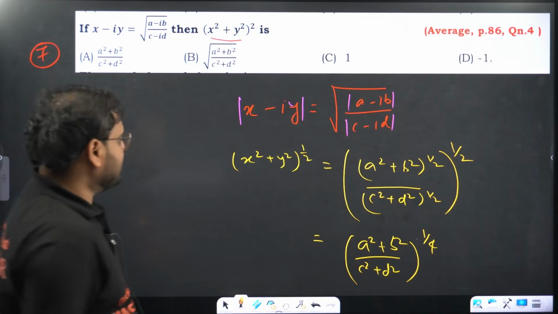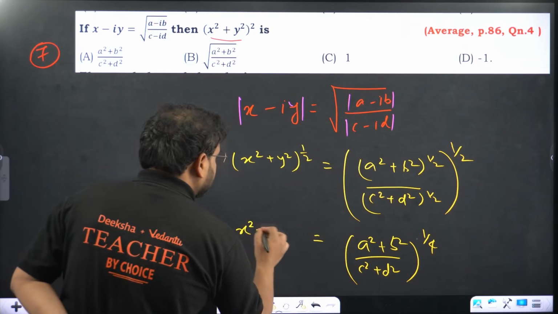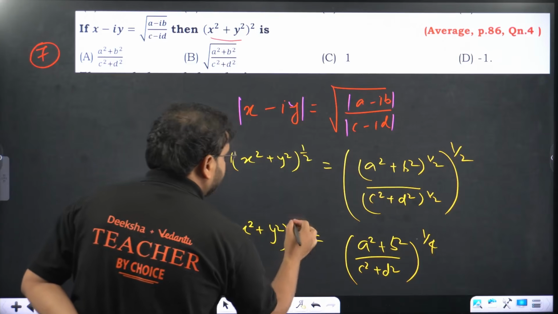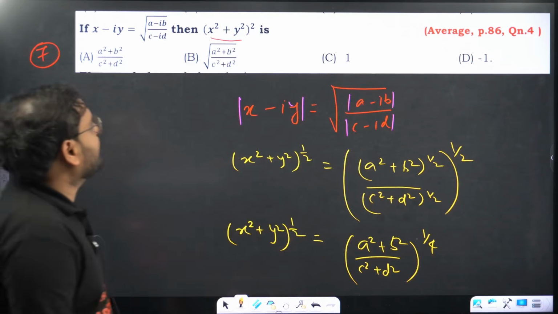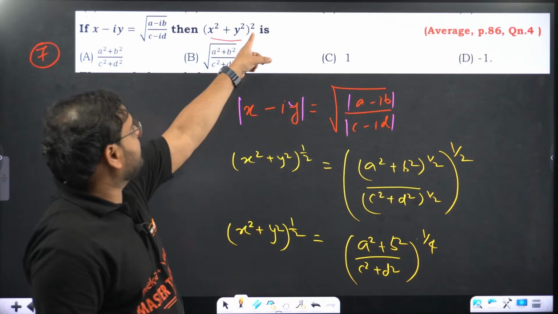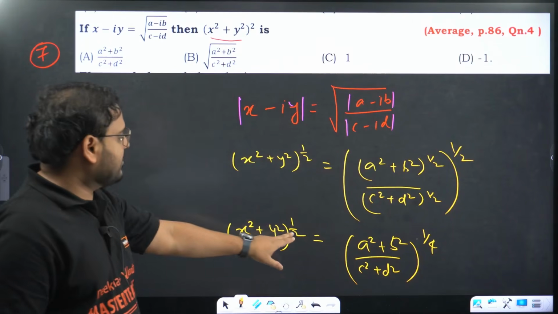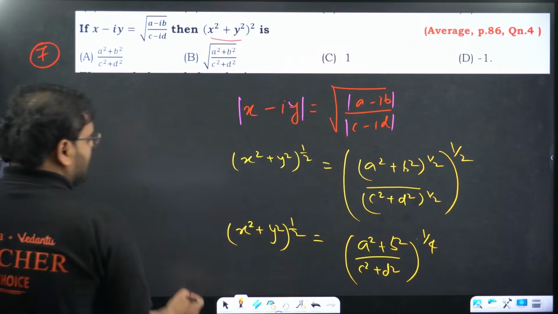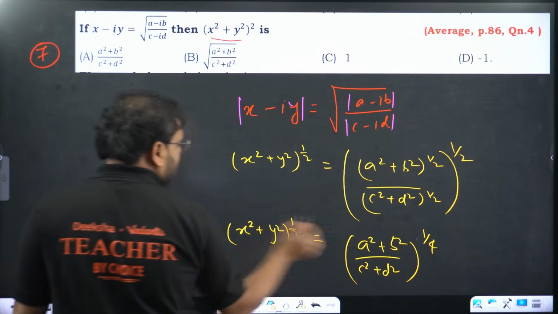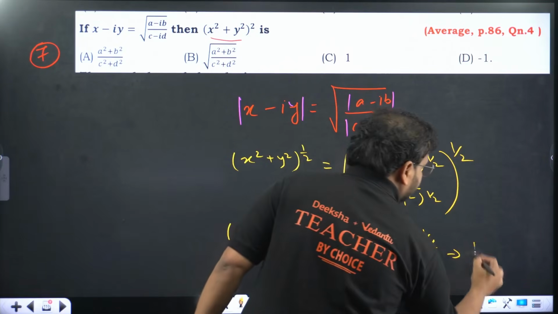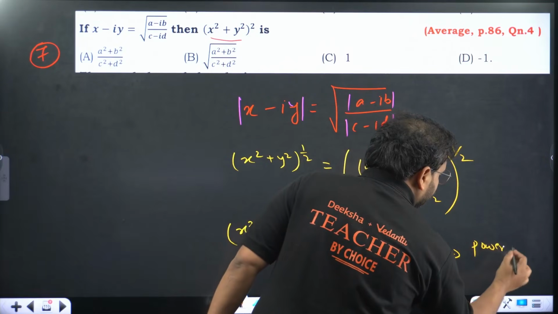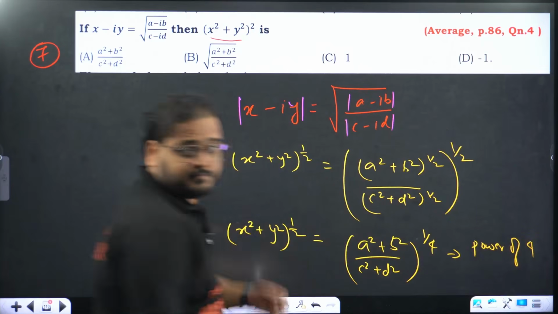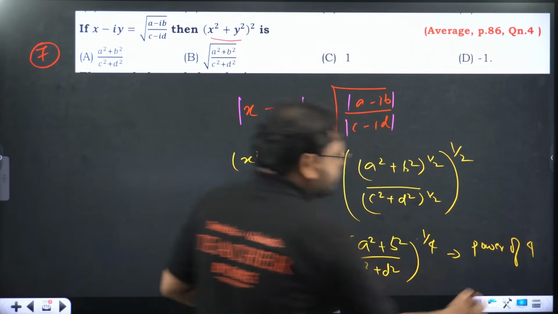And here you have x square plus y square power 1 by 2. I want to reach the power of 2. Right now power is 1 by 2. So I'll take the whole side to the power of 4.